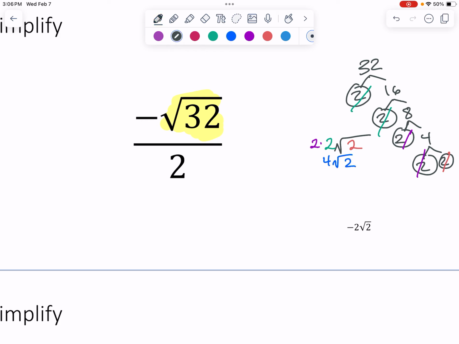And so when I come back to my expression, I still have that negative, and then we have that 4 square roots of 2, and then we still have the over 2. So the 4 square roots of 2 came from the original square root of 32. Oh, I wrote 32. Just 2.